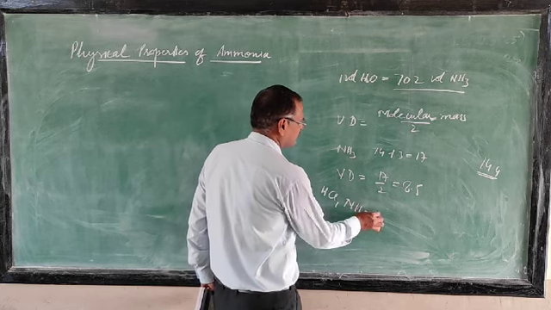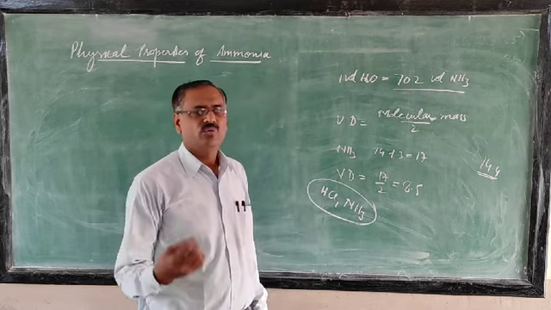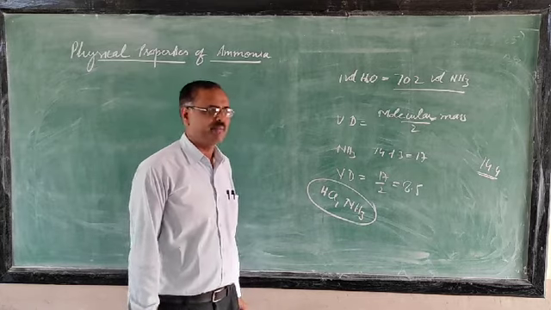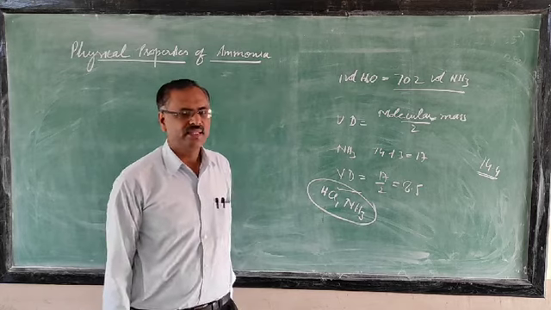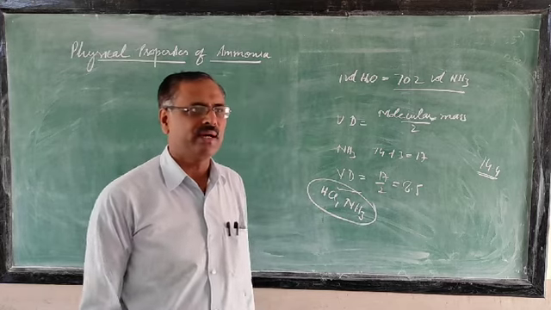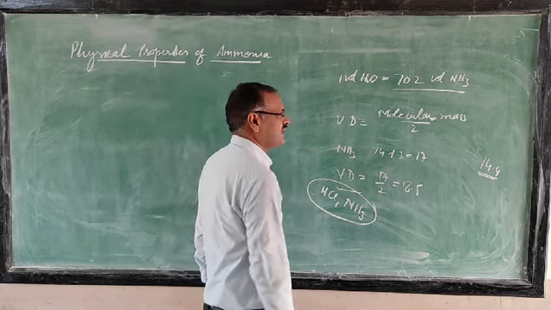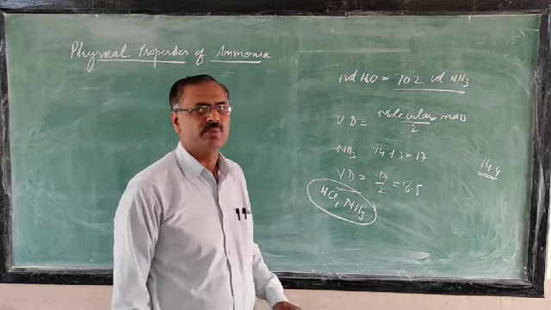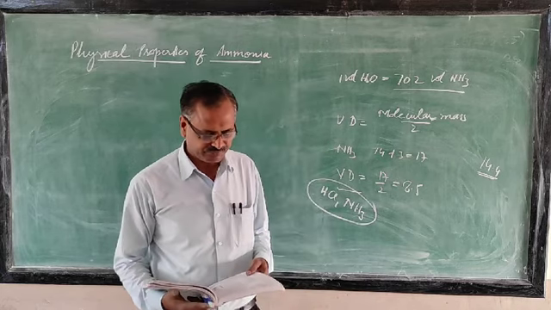This question is asked many times in board papers: name two gases which will give the fountain experiment. So HCl and ammonia. Then they will ask what is the common property of these two gases. These two gases are highly soluble in water. So this is important, mark it.